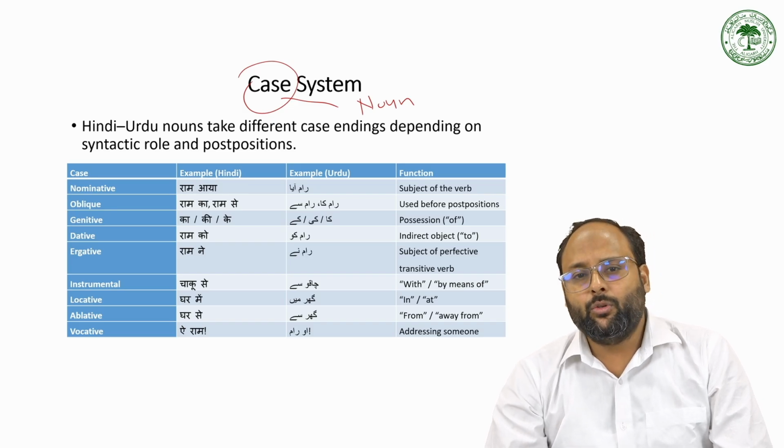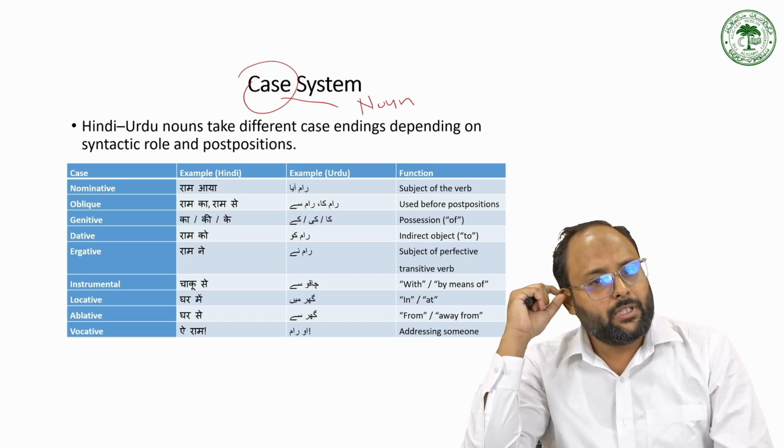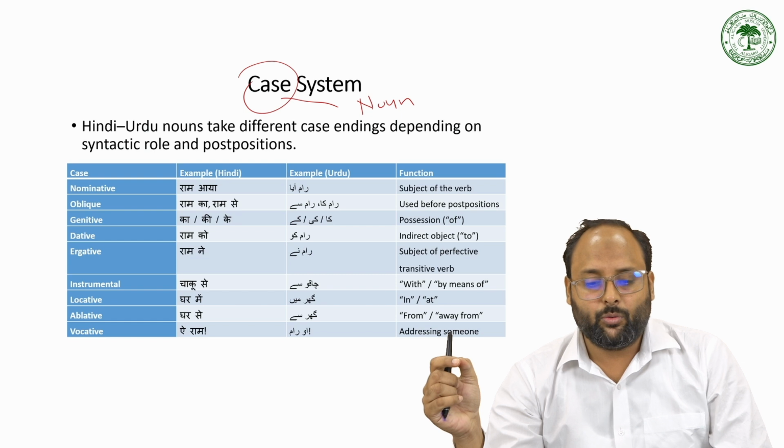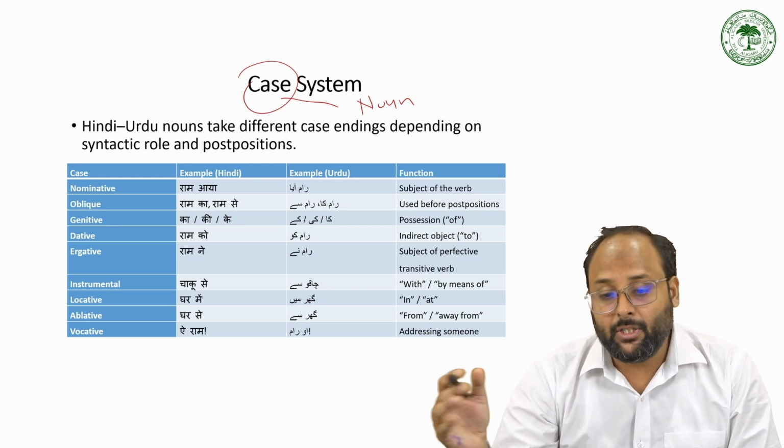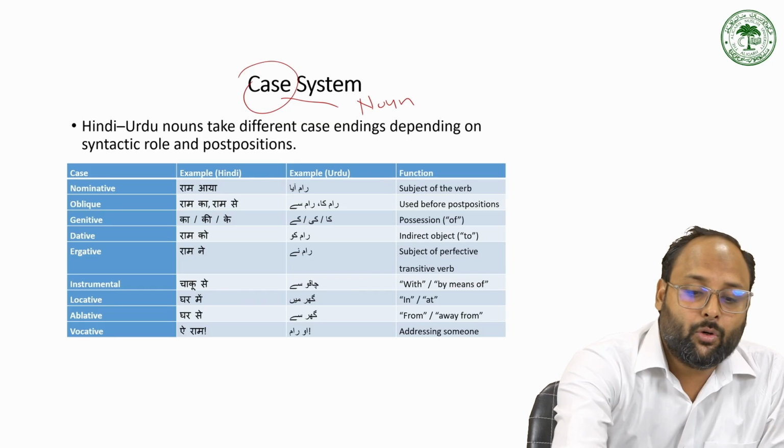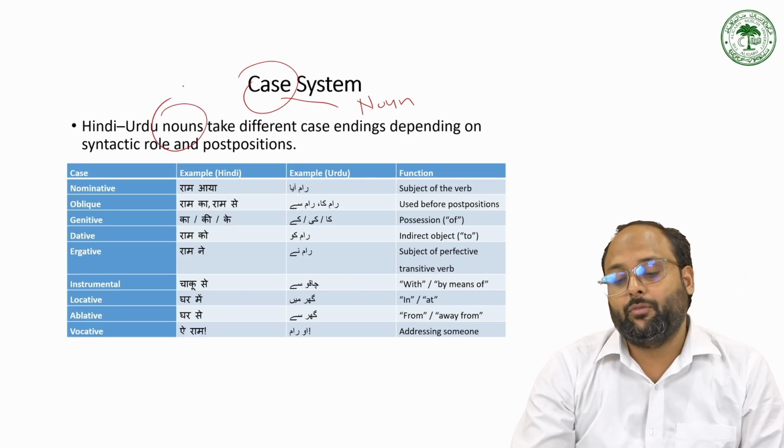So Hindi Urdu nouns take different case endings depending on the syntactic role and postposition. So Hindi Urdu has different types of case ending. Case ending is actually for the noun. It can be the inflection of the noun.